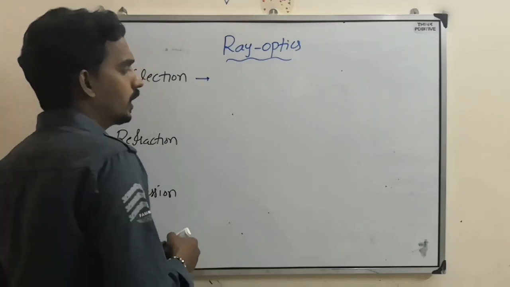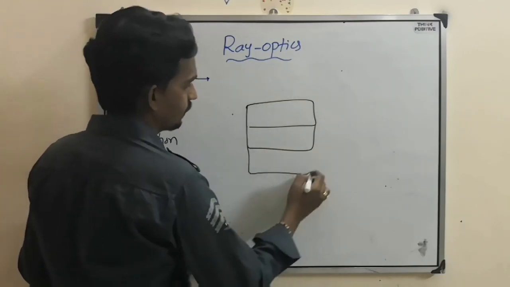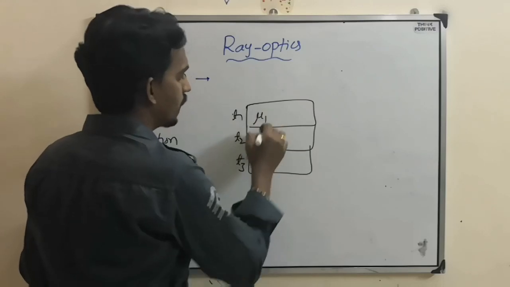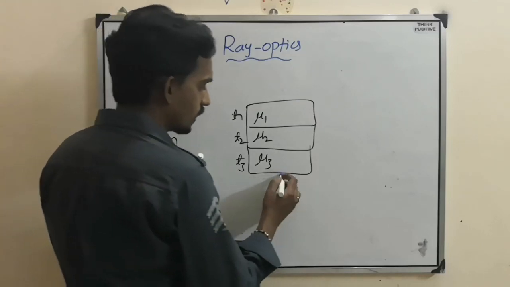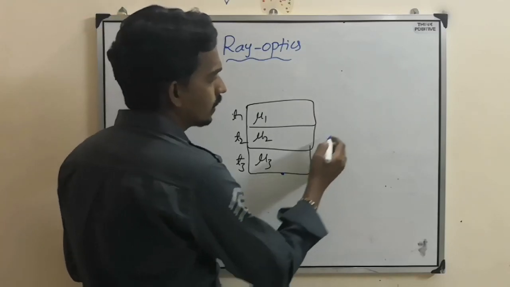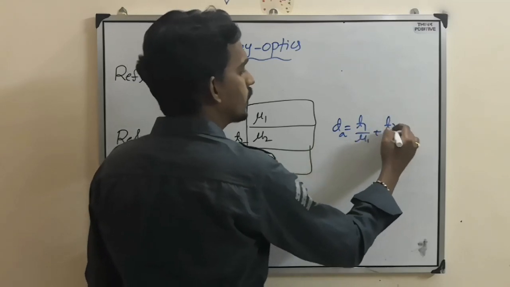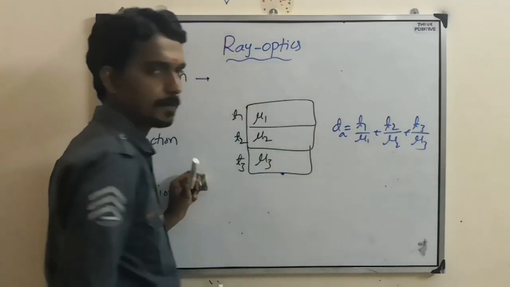Here only one more thing. Suppose there are multiple media, with thicknesses T1, T2, T3 and so on, having refractive indices mu1, mu2, mu3, and the object is at the bottom. Then the apparent depth will become T1 by mu1 plus T2 by mu2 plus T3 by mu3, and so on.